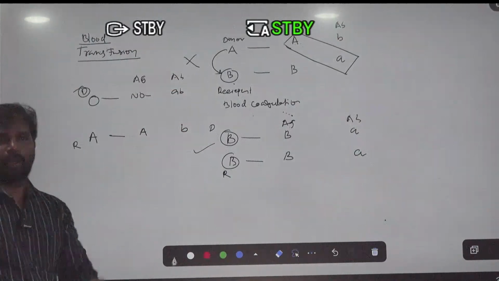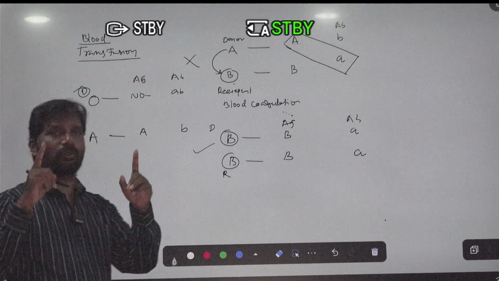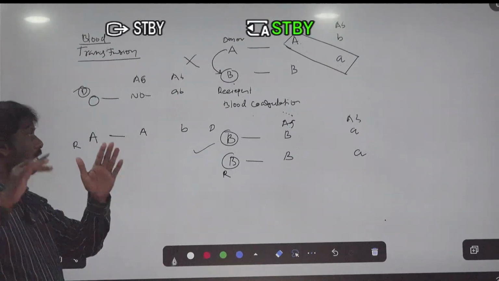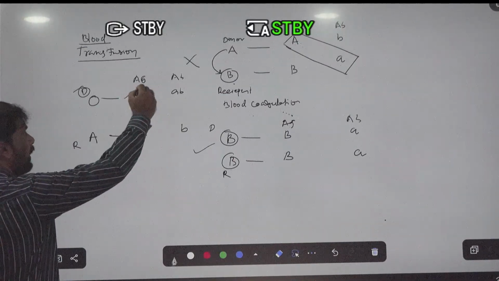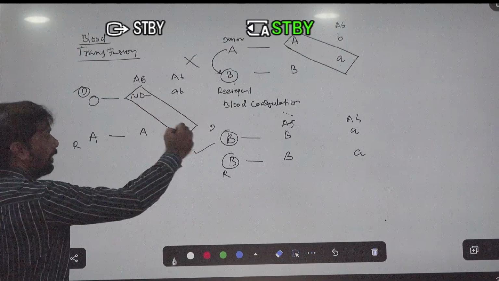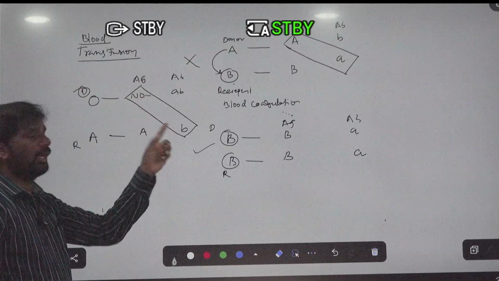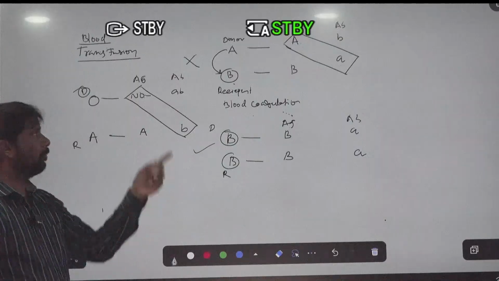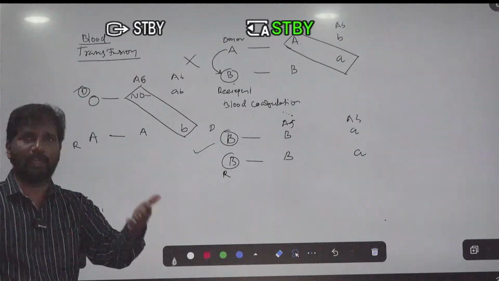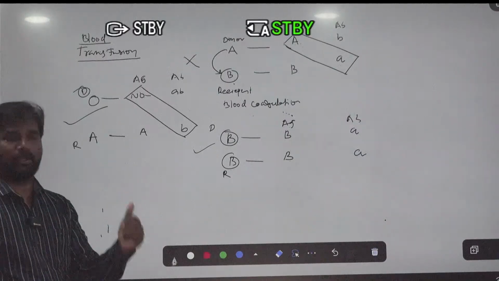Always you have one rule: observe the donor's antigen and the recipient's antibody. In this blood transfusion, the donor antigens are absent and the recipient antibody is B. So there is no reaction between the antigen and antibody. Why is there no reaction? Because there are no antigens, so the antibodies do not react with any antigen. So that's why it makes a successful blood transfusion.